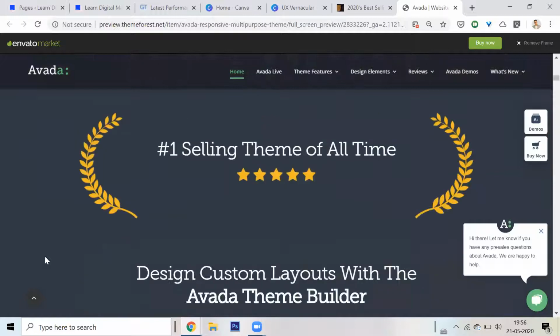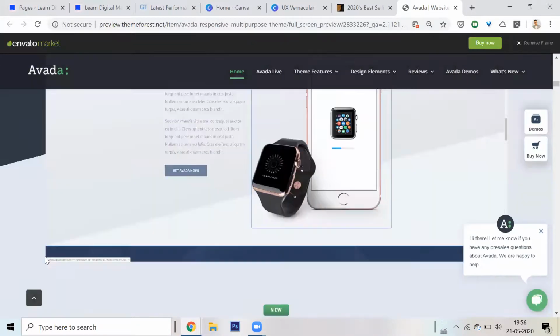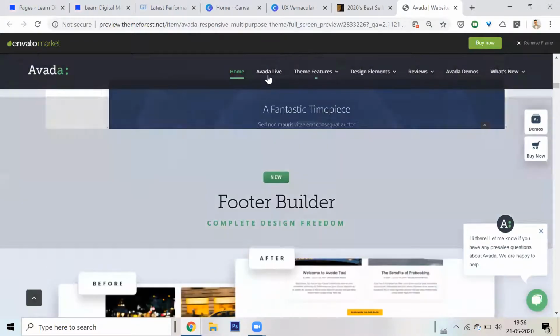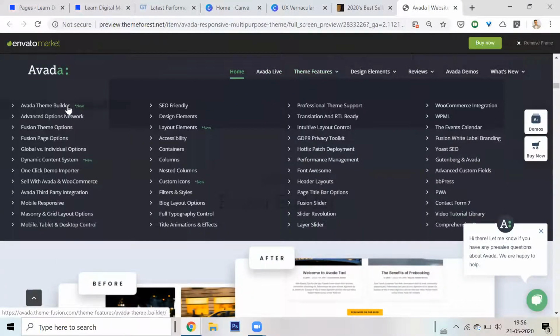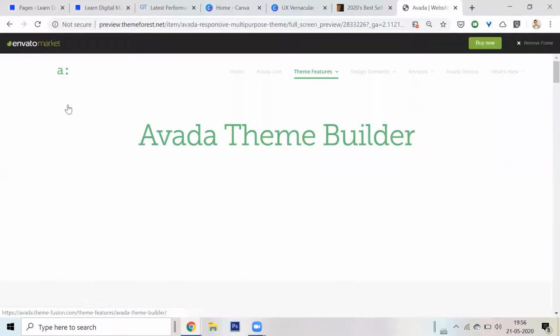All right, look at this, the typography. This is what the theme can look like. I can have any kind of a theme. Look at this, theme features. All right, there are a lot of theme features. I'll have a theme builder, which will let me build my website.